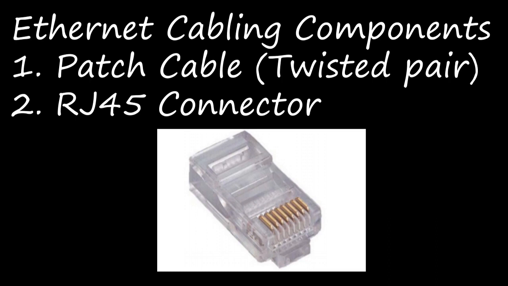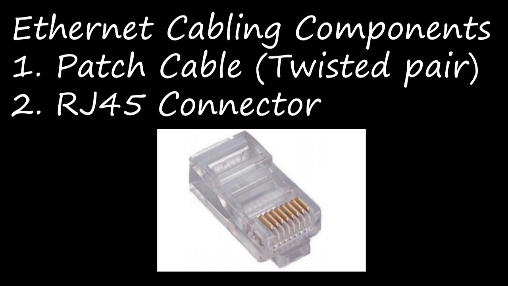Each RJ45 connector has 8 pins and is connected to each end of the Ethernet cable. Since it has 8 positions and 8 contacts, it is an 8P8C, 8 position 8 contact modular plug, and is also known as the 8P8C connector. These connectors are then inserted into the Ethernet port of the network card. Next we are going to see about wiring schemes and color codes of the connector.